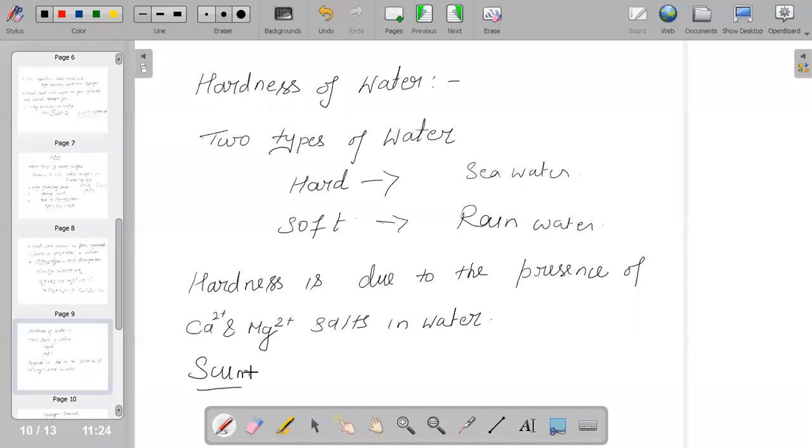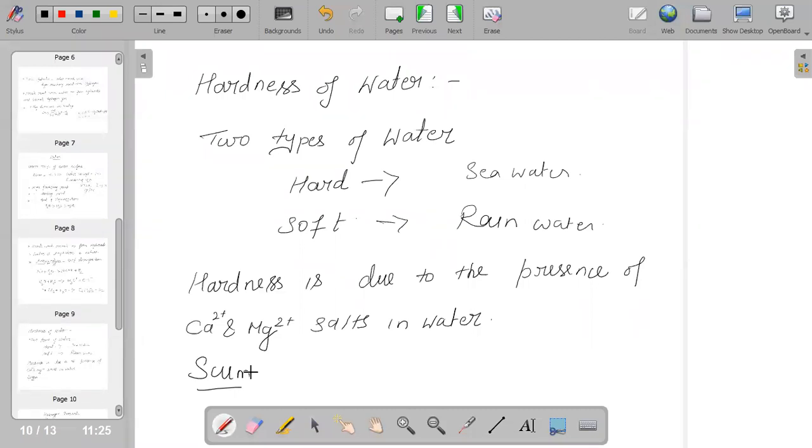The scum sticks on the cloth, and therefore we say hard water cannot be used for laundry purposes. Due to the formation of scum, lather is not produced with the soap. We could say there are two types of hardness: one is temporary hardness and the other is permanent hardness.